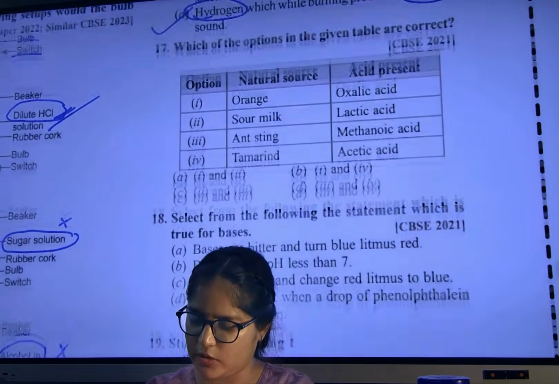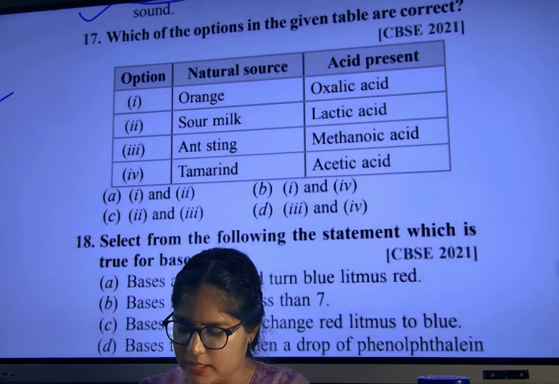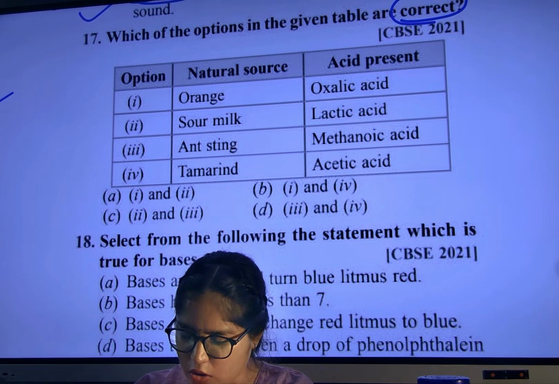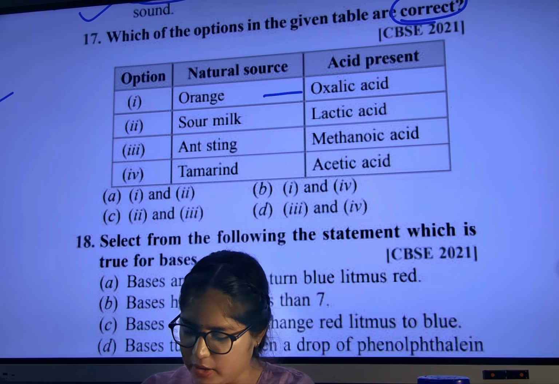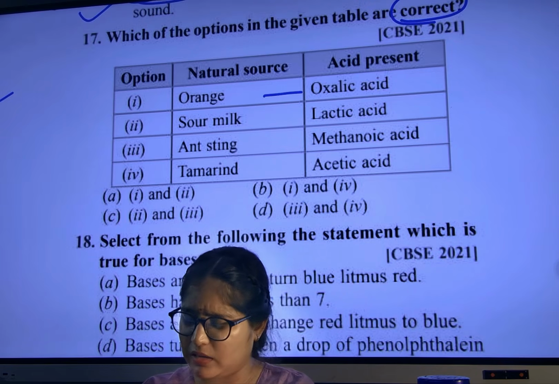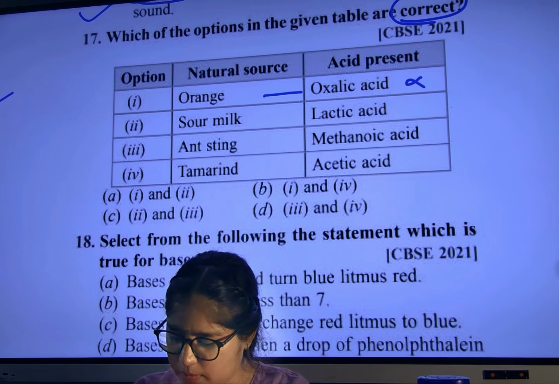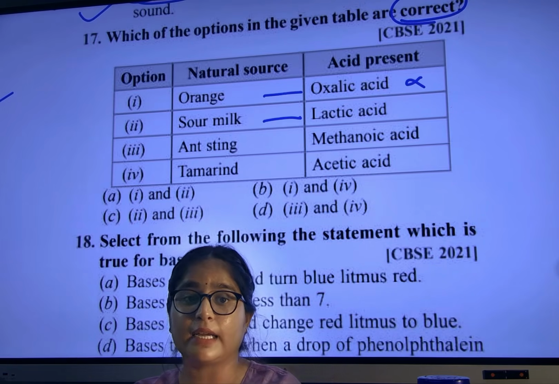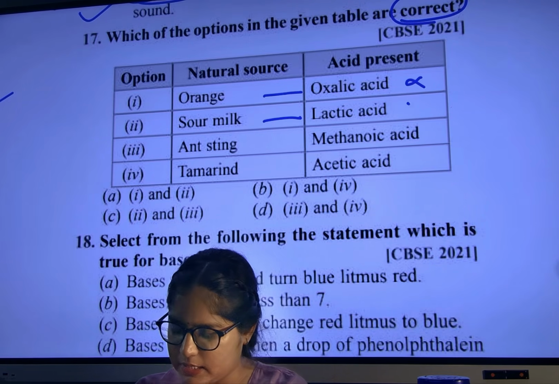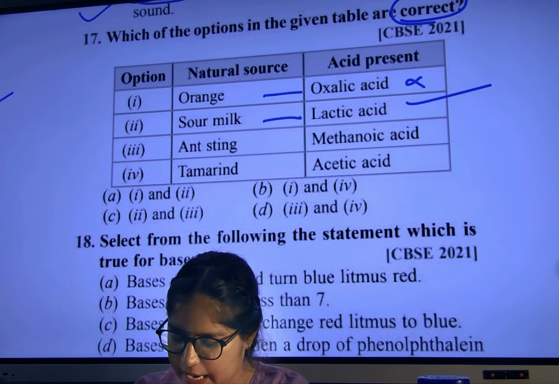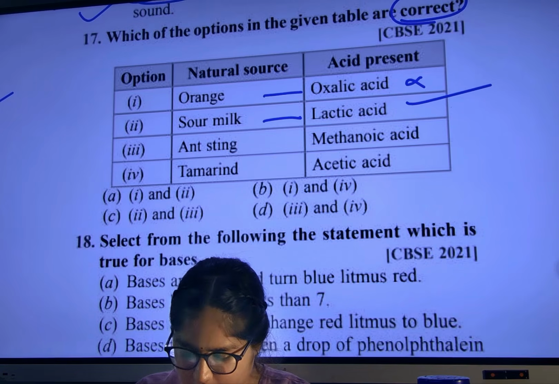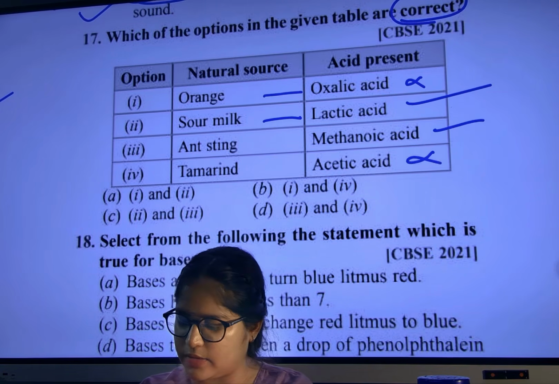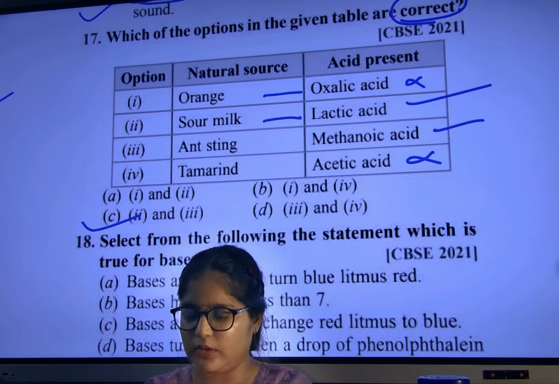Easy? Okay. Question number 17. Which of the following are correct? Orange, oxalic acid. Sour milk, lactic acid. Sour milk means curd milk. Yeah, lactic acid. Just now I told you, lactobacillus. Second option correct. Ant sting, methanoic acid. Okay, correct. Tamarind, acetic acid. Which option? C. Okay.